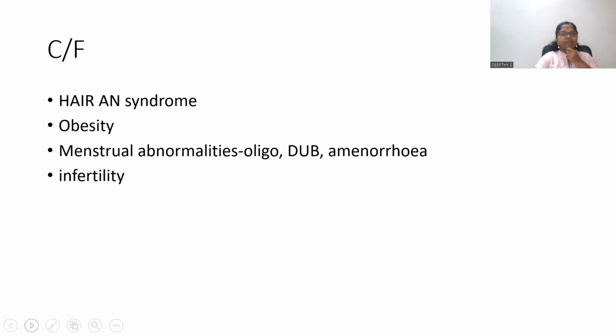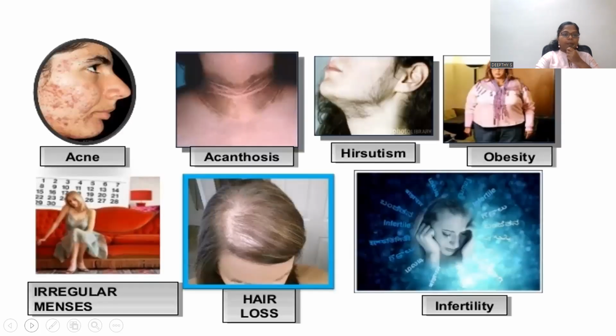And PCOS is otherwise called HAIR-AN syndrome. That means HA for hyperandrogenism, IR for insulin resistance, and AN for acanthosis nigricans. So PCOS is a syndrome of hyperandrogenism, insulin resistance, and acanthosis nigricans. So these are the symptoms.